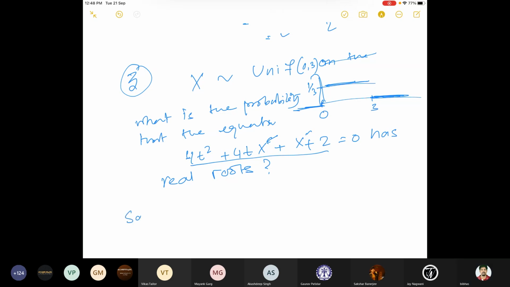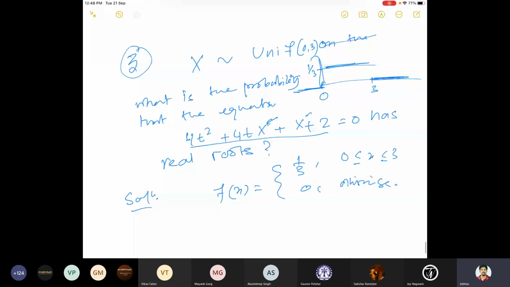Okay, so let me first write down the density function. Density function will be what? 1 by 3 when 0 less than or equal to x less than or equal to 3 and 0 otherwise. So this is the uniform distribution. Now what is the condition for which it will have real roots? This equation, its discriminant should be bigger than or equal to 0. Now what is the discriminant here? Under what condition will this polynomial have real roots?